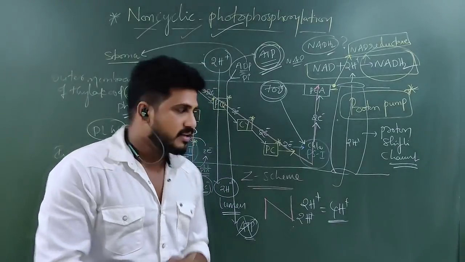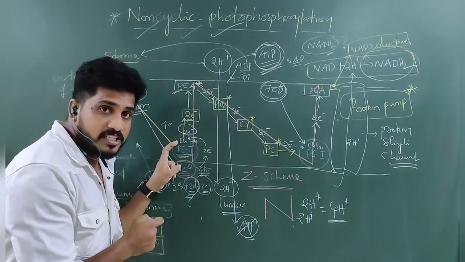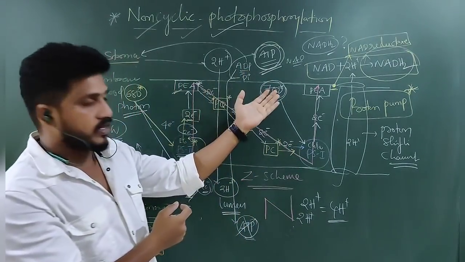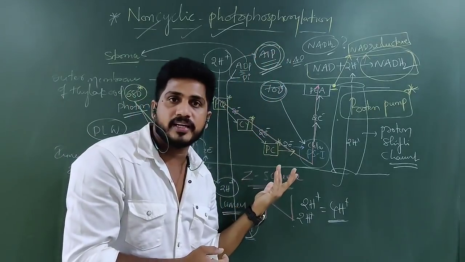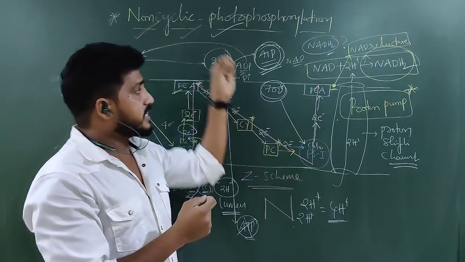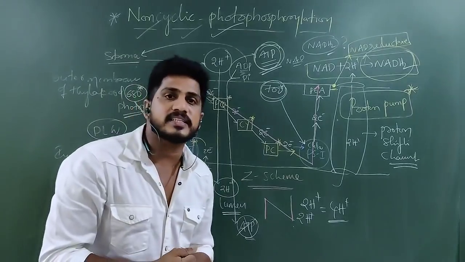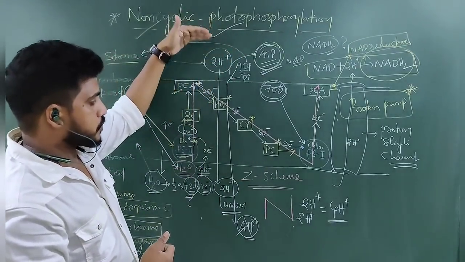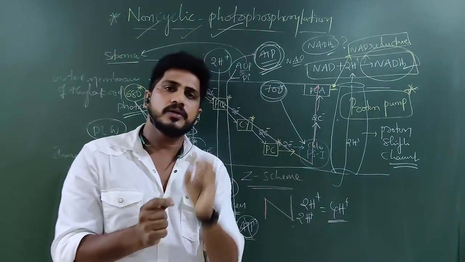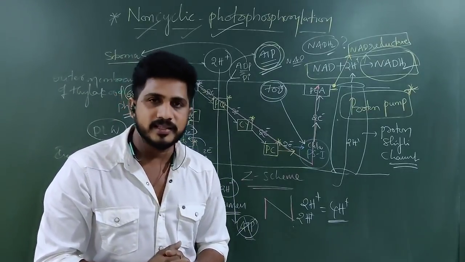I hope you understand. The entire thing depends upon the logic: which light on which reaction center, what is the replacement, what are the electron acceptors, what is the final electron acceptor, where that enzyme is located, where the ADP and NAD are present, how the ATP and NADH2 are synthesized, and when protons are shifting from stroma to lumen or lumen to stroma. These are the topics you should work on, then only you will get the concept.